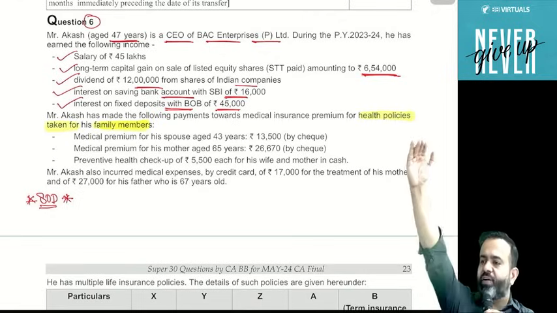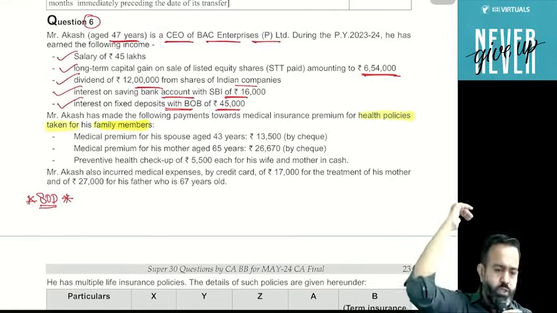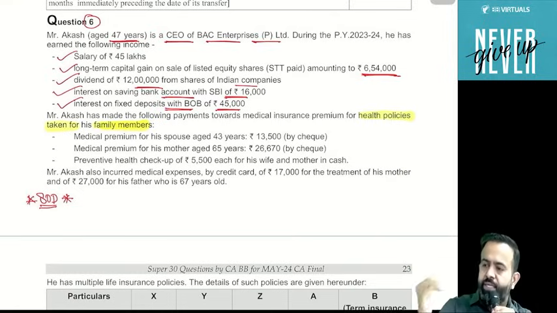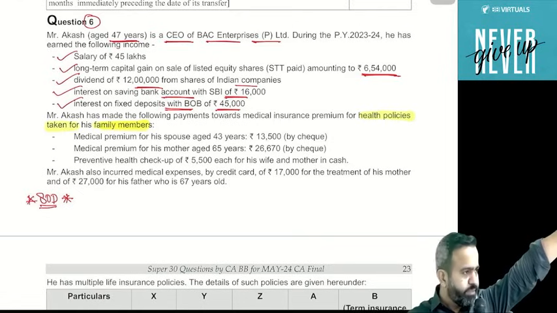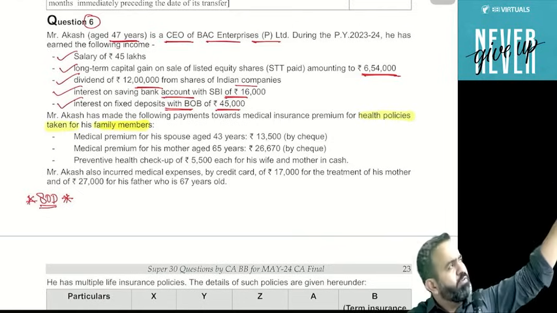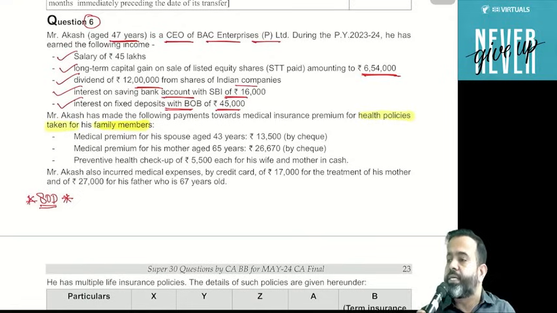So 25,000 in the normal case; if any person is a senior citizen, then 50,000. Now guys, for the parents there is a separate limit, an additional limit of 25,000. But suppose any one of the parents is a senior citizen, then that limit will be 50,000. For the parents also the limit is 50,000.